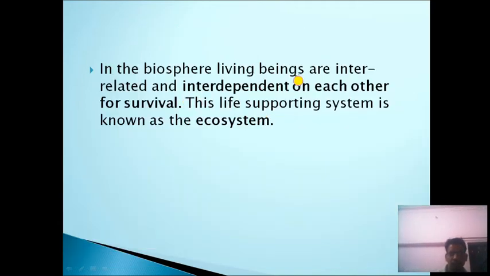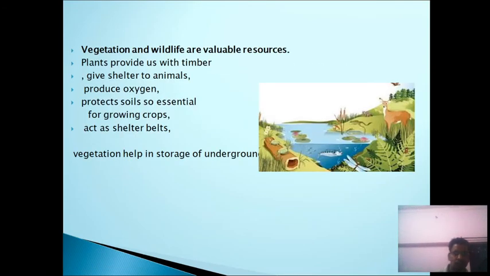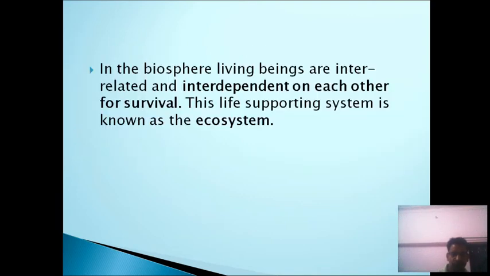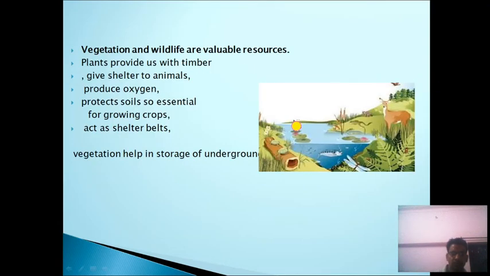In the biosphere, living beings are related and interdependent on each other. For example, human beings need land to make shelter and grow food, and air to breathe and water to drink. So this life supporting system is known as ecosystem. So vegetation and wildlife are a valuable resource.